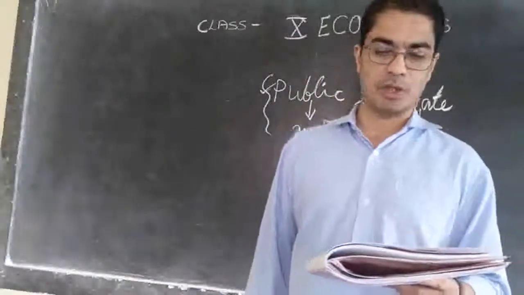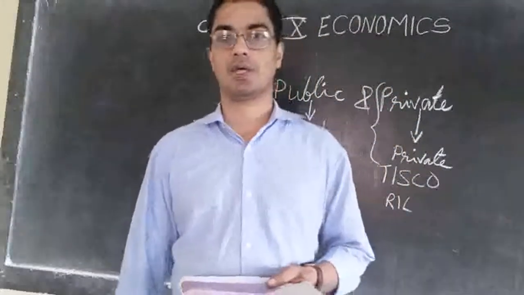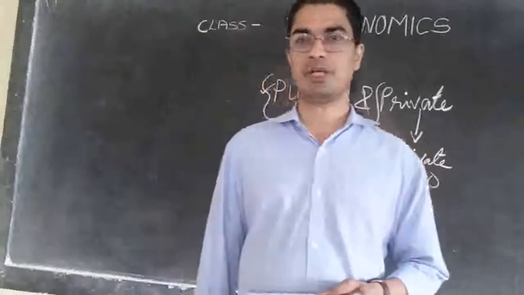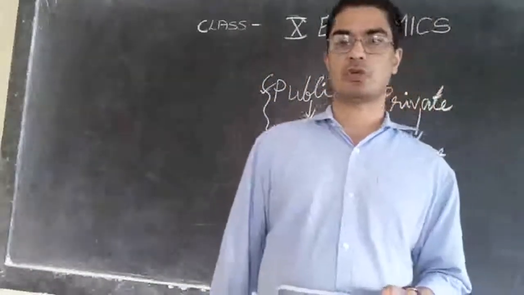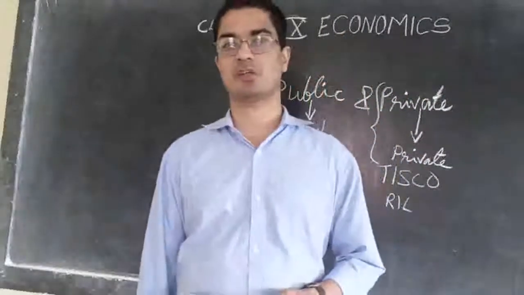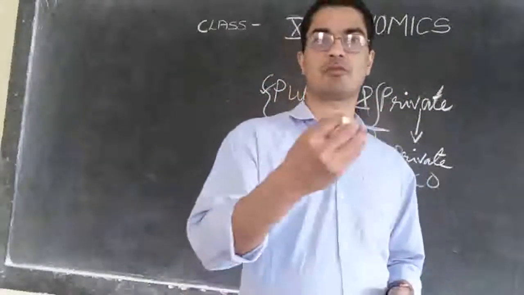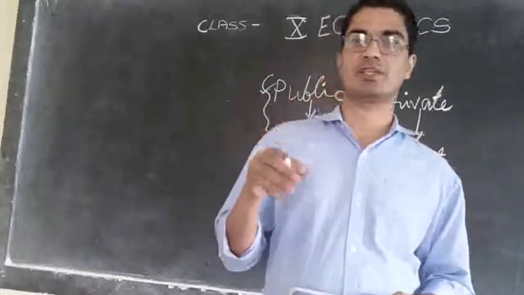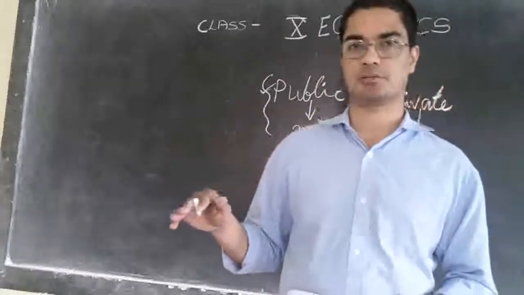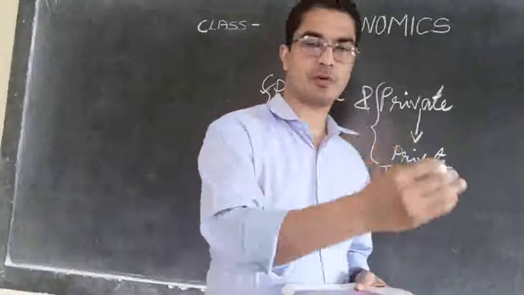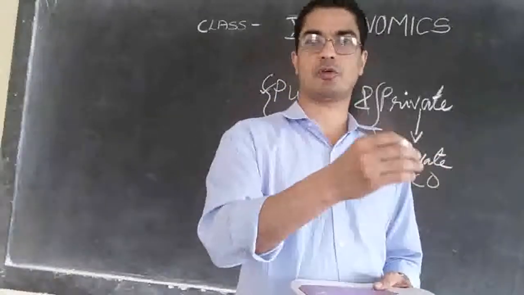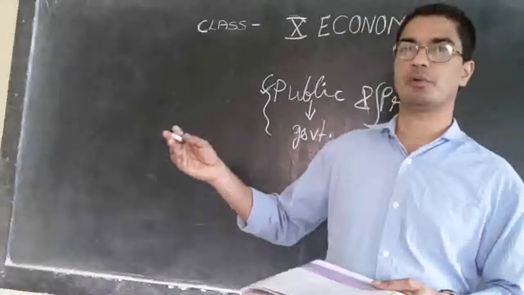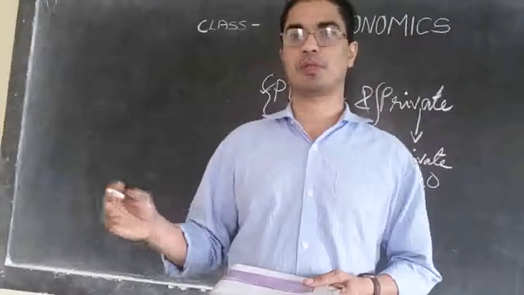Then similarly, as we have already said before, the government is running ration shops or PDS, the public distribution system. So how does the government get this wheat, this grain, all that? The government is buying from the people, giving them a good price. Afterwards, the government is distributing to the poor people at a cheap rate. So, suppose the government is buying from the farmers at 20 rupees per kg of rice. Then afterwards, the government will give to the poor people for 5 rupees per kg or 10 rupees per kg.